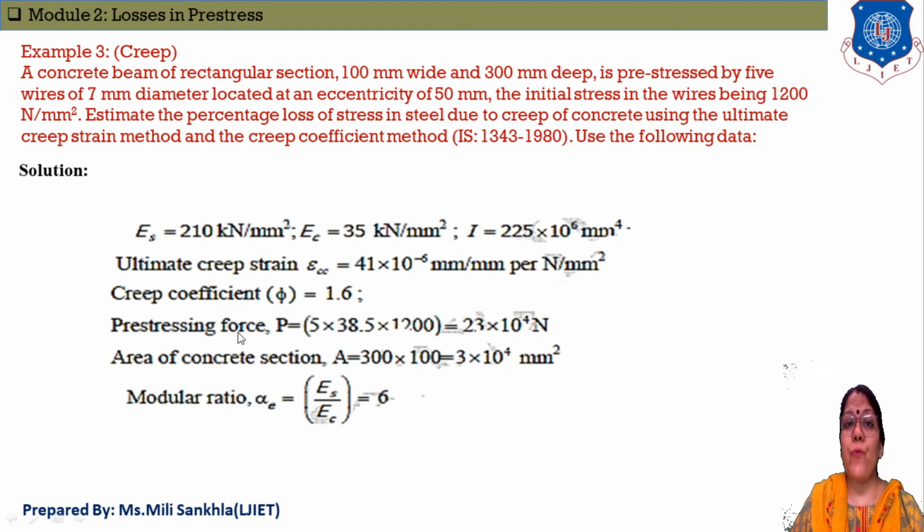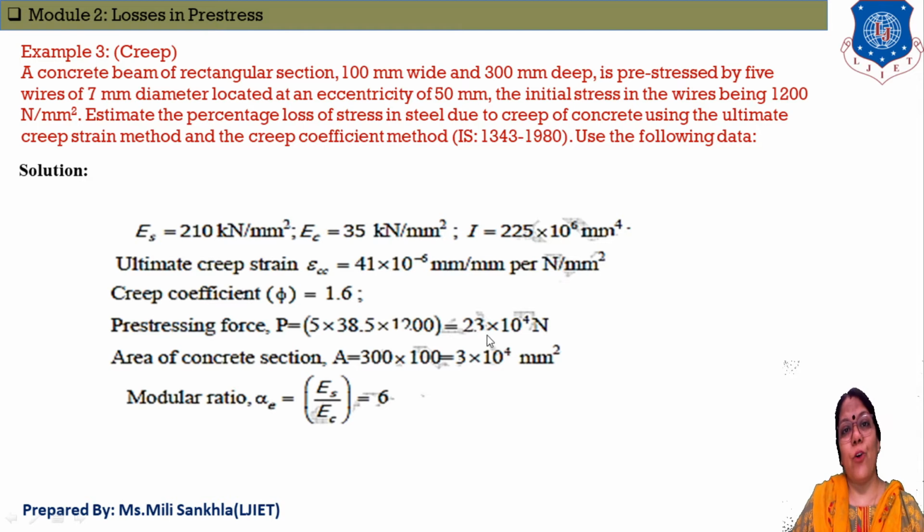Now pre-stressing force P is equal to force, which is stress into area. The number of pre-stressing wires is 5 and area is pi by 4 d square, with 7 mm given, so pi by 4 into 7 square, and the stress is 1200.